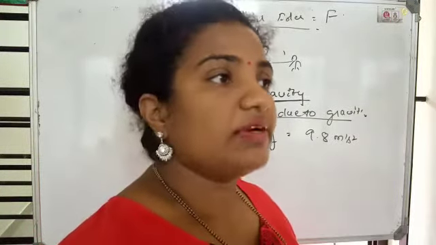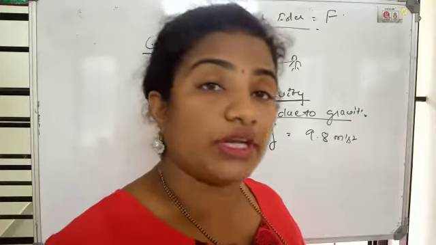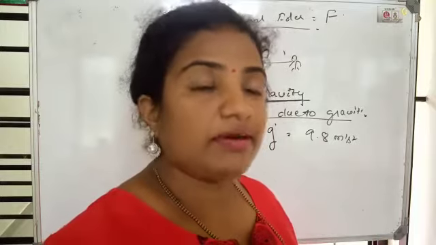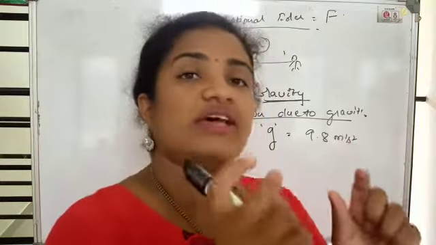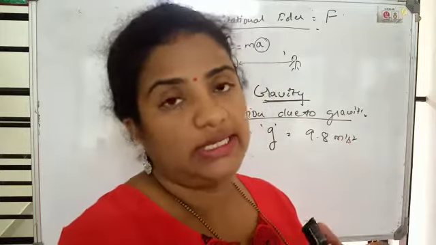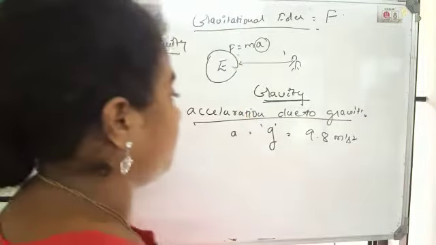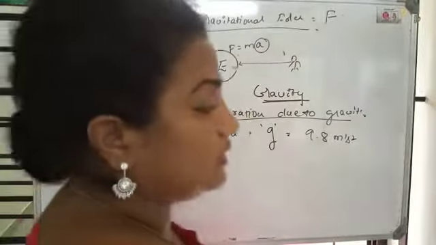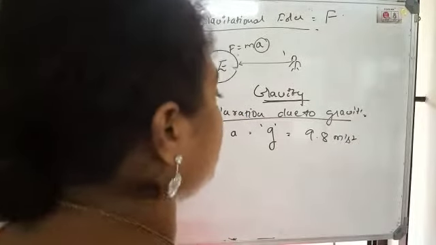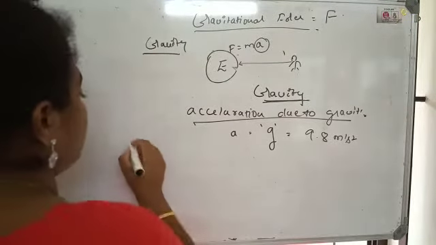In some cases they will give you the value of g as 9.82, then you have to take 9.82. Because g can vary, but the changes are very minute, we can round it off to 9.8. So g is 9.8. Now, next concept, we will study a little bit more about the characteristics of g.